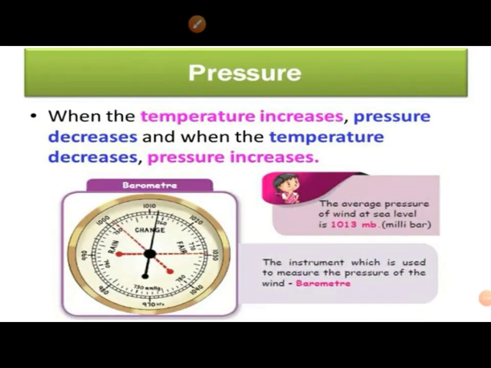Pressure. When the temperature increases, pressure decreases, and when the temperature decreases, pressure increases. The instrument used to measure the pressure of the wind is the barometer. The average pressure of wind at sea level is 1013 MB. MB means millibar.